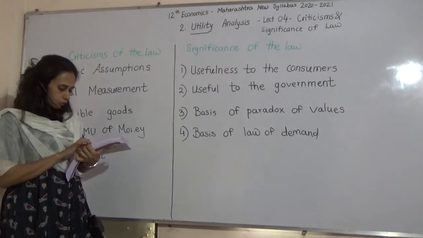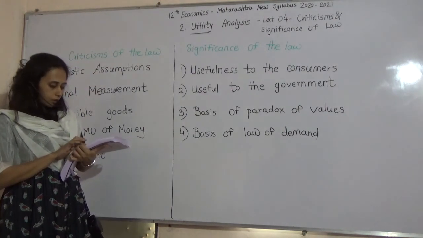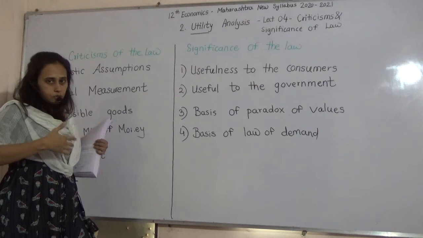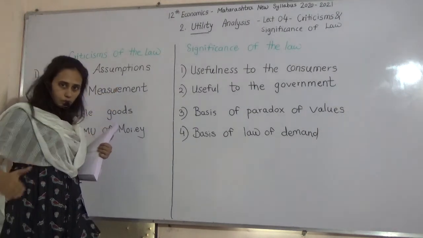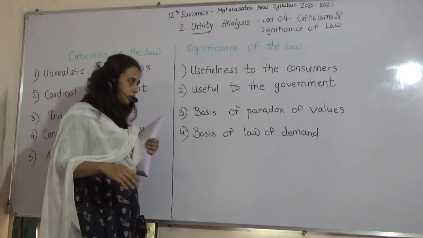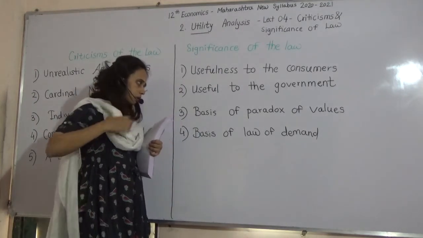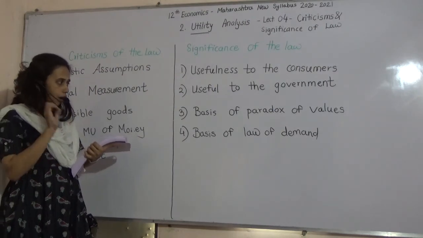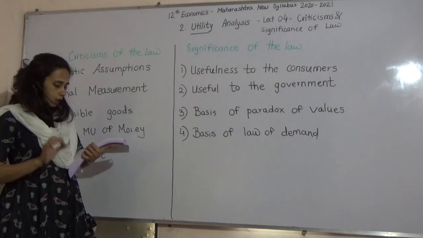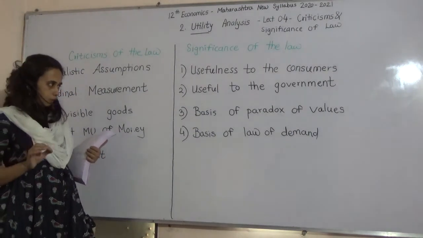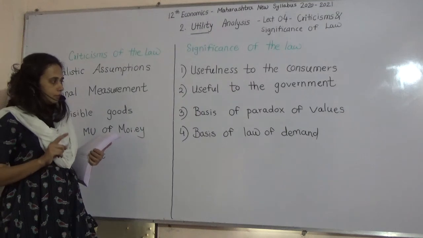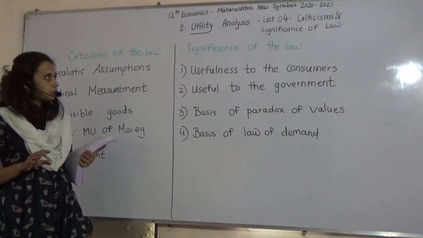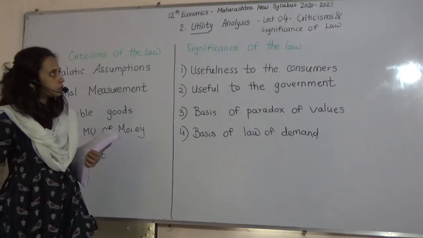According to law of demand, quantity demanded rises with fall in price and falls with increase in price. When a consumer purchases more and more units of goods, its marginal utility steadily declines. You can understand that if he is going to purchase more and more units, we have seen that his marginal utility goes on decreasing. His marginal utility starts falling. So he will buy additional unit only when the price of the commodity is low. So that is the basis of law of demand. We have done with the criticisms and significance of the law part. Please write down the points. Thank you.